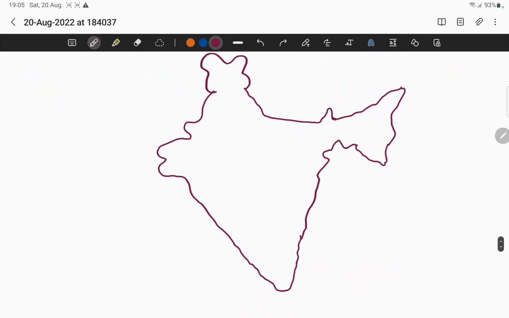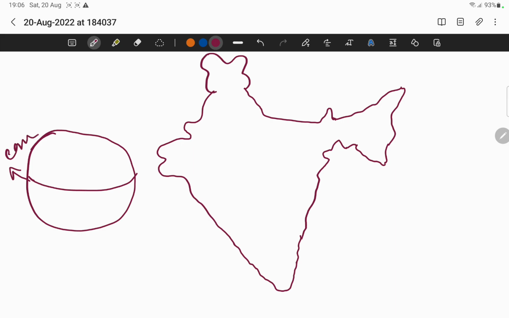Okay, let us start. So if you just see this, let us suppose this is the globe. It is divided into half by the equator. The middle line which is there, this is known as equator. This part which is there, the upper part, is known as northern hemisphere.